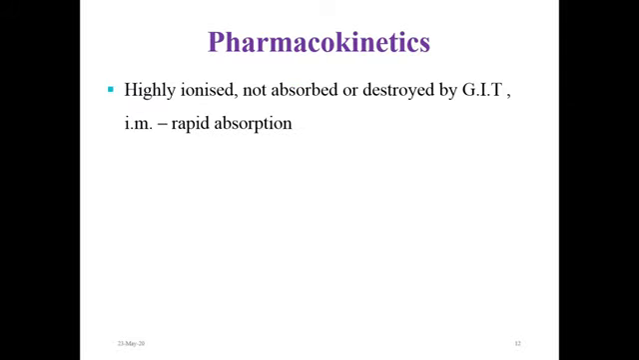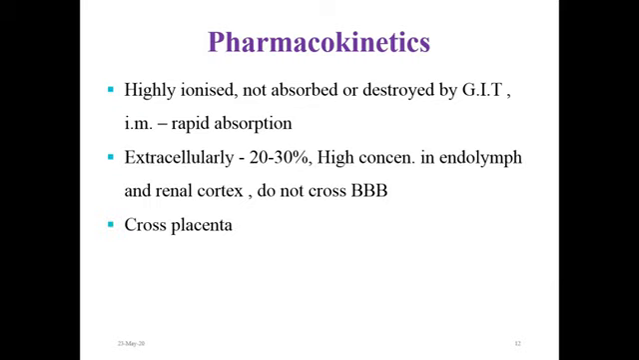Aminoglycoside group of drugs have certain common pharmacokinetic properties. Some of the properties we have already learned, like they are highly ionized, they are not absorbed or destroyed by the GIT. After intramuscular administration, rapid absorption occurs within 30 to 40 minutes. They remain extracellular only, so having only 20-30% distribution inside the body. But higher concentration is achieved in specific body tissues, particularly in endolymph and renal cortex.